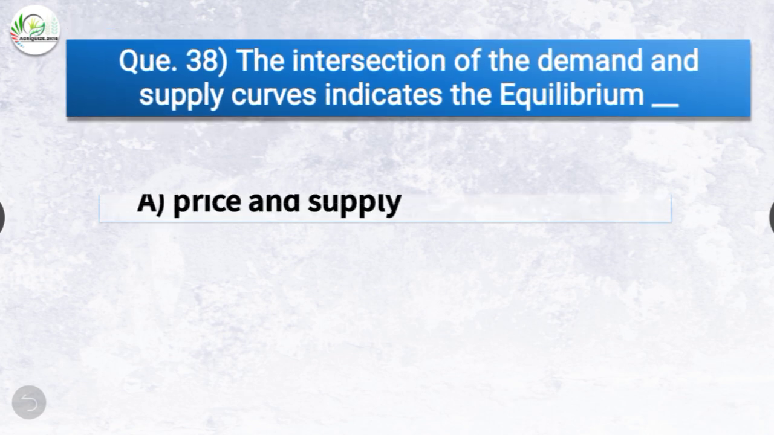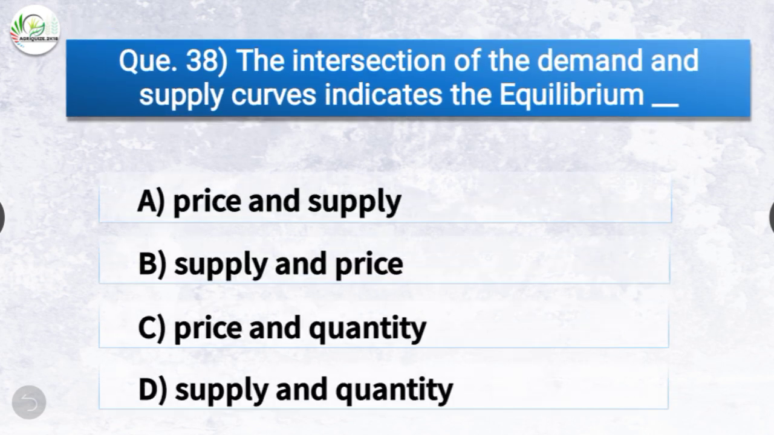Question number 38. The intersection of the demand and supply curves indicate the equilibrium dash. The options are price and supply, supply and price, quantity, supply and quantity. The correct answer is option C, price and quantity. So the intersection of the demand and supply curves indicate the equilibrium price and quantity.